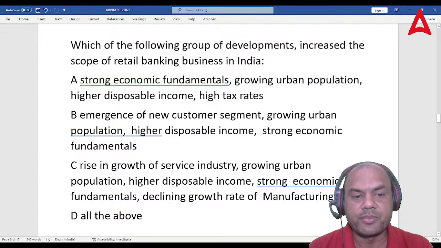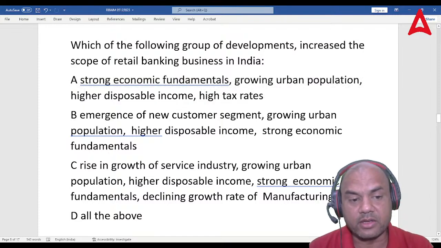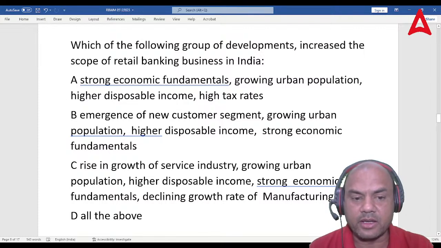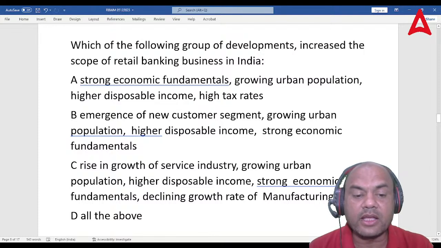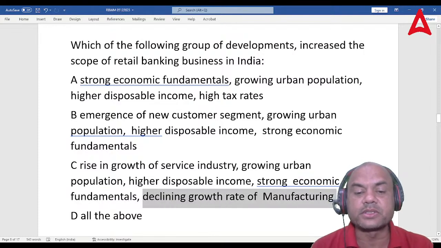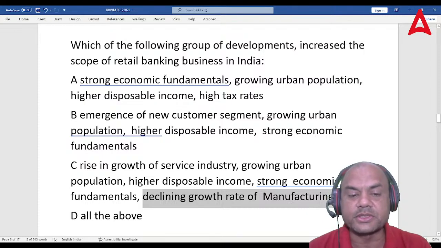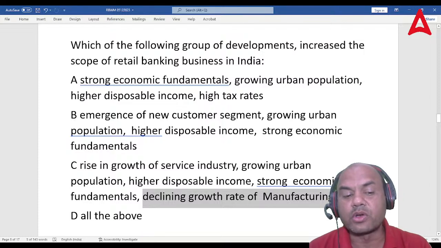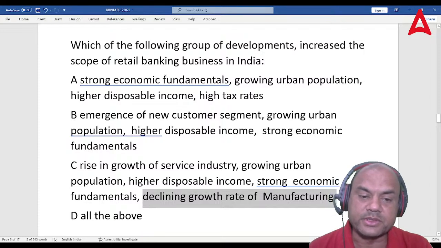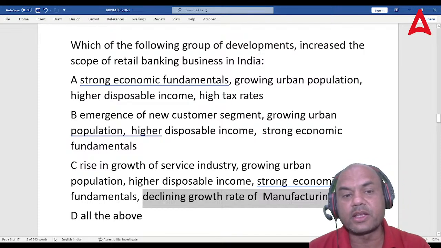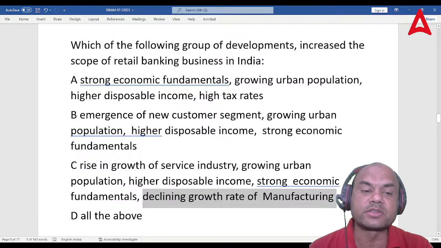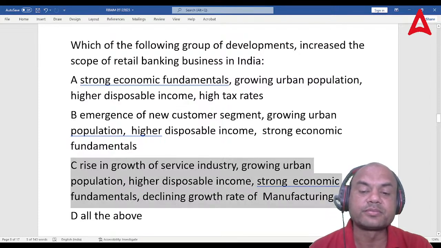Now B, let's see B later. Let's see C first. What is negative, I'll give you first. C: declining growth rate in manufacturing. So is it positive or negative? Everything else is positive: rise in growth, service industry, growing urban population, higher disposable income, strong economic fundamentals. What is negative? Declining. Whenever something is negative, that will not lead to retail banking business growth. So C is also not the answer.